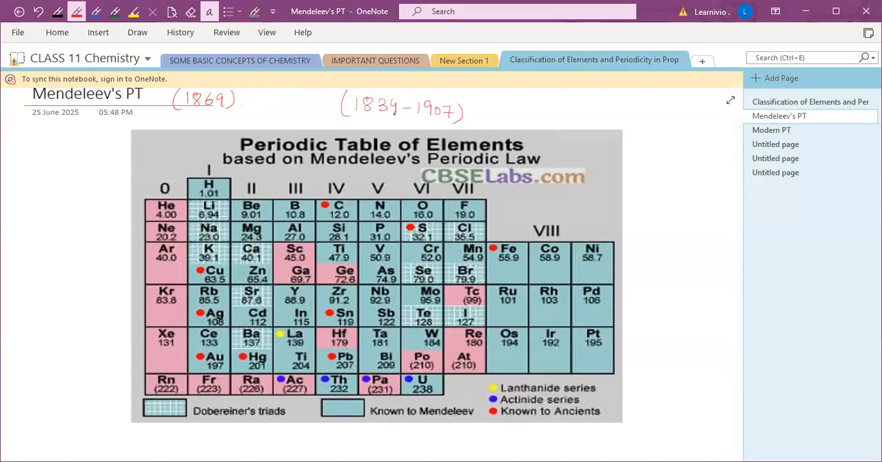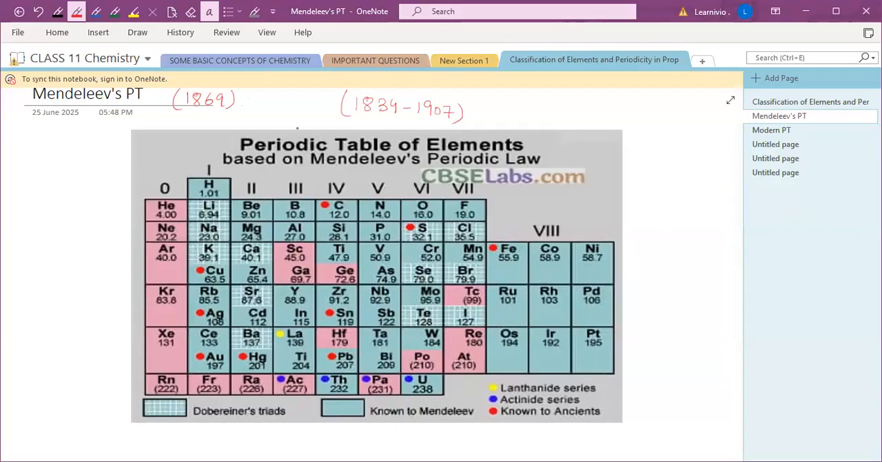Mendeleev was a Russian chemist who gave this periodic table, and according to him, the physical and chemical properties of the elements are a periodic function of their atomic mass. He said that the physical and chemical properties of all the elements are functions of their atomic mass. They depend on the atomic mass. According to the atomic mass, the physical and chemical properties change for the elements.